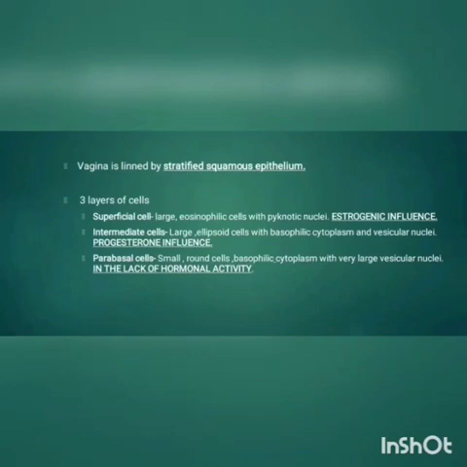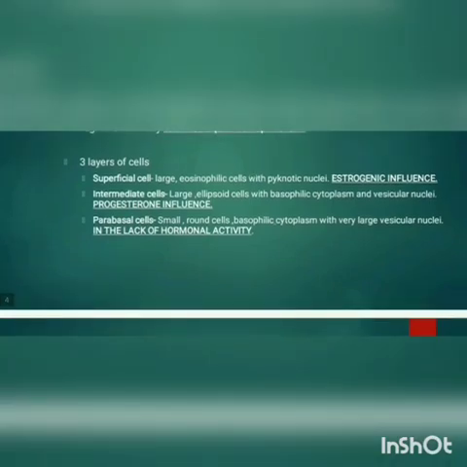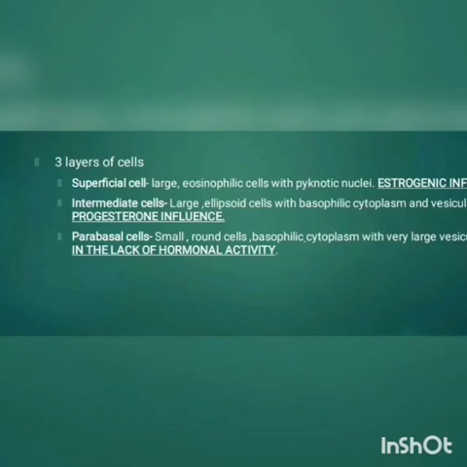Now the vaginal epithelium is a stratified squamous epithelium, which means that it is in multiple layers. So there are 3 main types of cells in the vagina: the superficial cell, the intermediate cell, and the parabasal cell. What we have to remember here is that superficial cell is eosinophilic, and superficial cells are predominant under estrogenic influence. So superficial cells are eosinophilic, for estrogenic influence. Intermediate cells are more predominant under progesterone influence, and both intermediate and parabasal cells are basophilic.